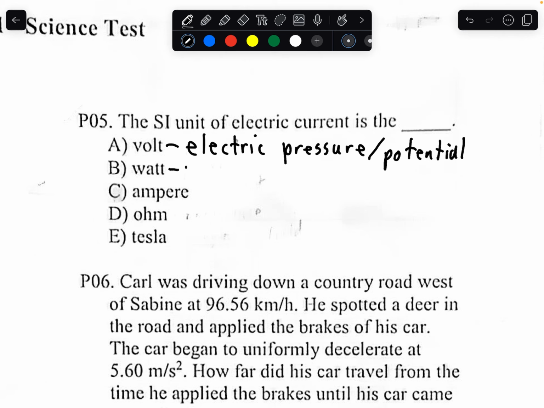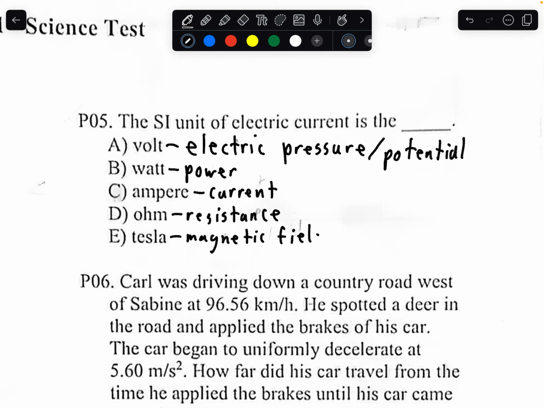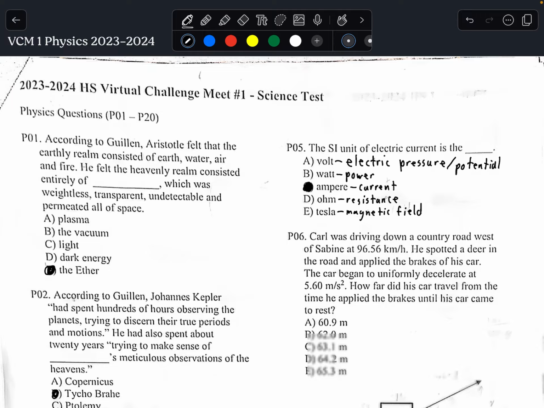Watt is the unit for power. Ampere is the unit for current. Ohm is the unit for resistance. And Tesla is the unit of a magnetic field. So the answer to the question would be letter C.